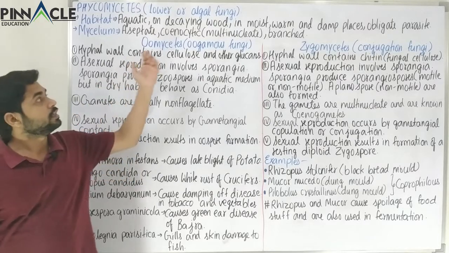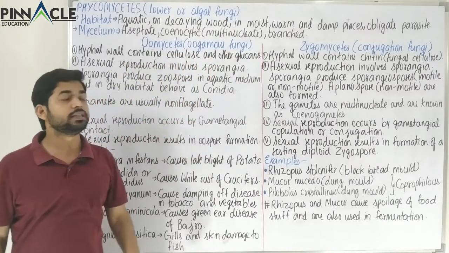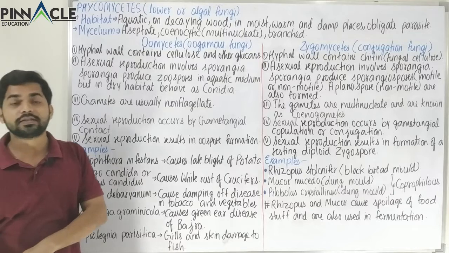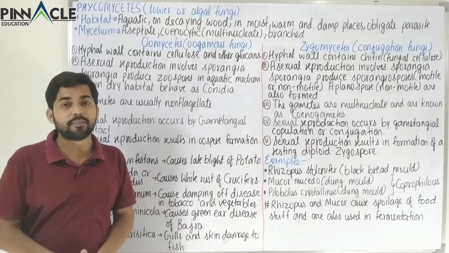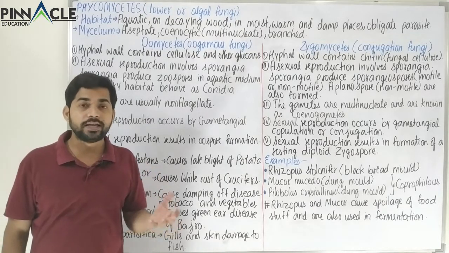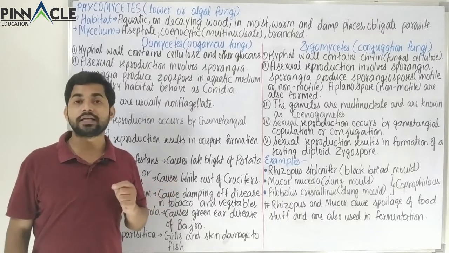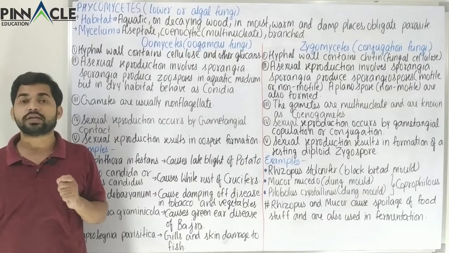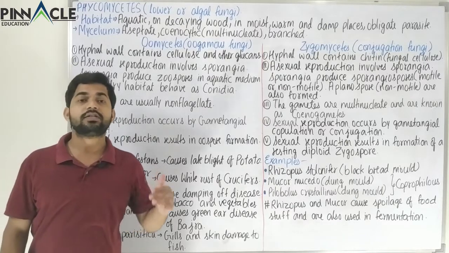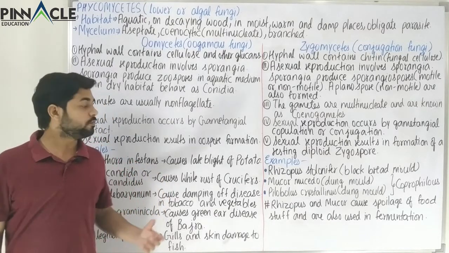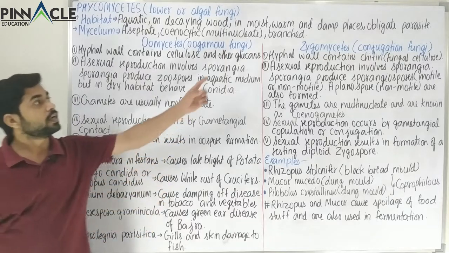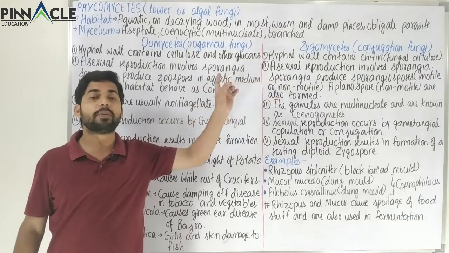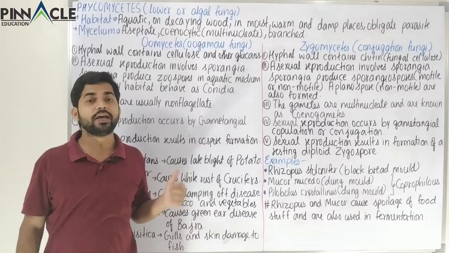Apart from that, these occur in moist and warm conditions, and these organisms, apart from being decomposers or saprophytic, are also parasitic. That is, these cause diseases in various organisms like plants and certain other species also. Here we will later study the parasitic species of the Phycomycetes.